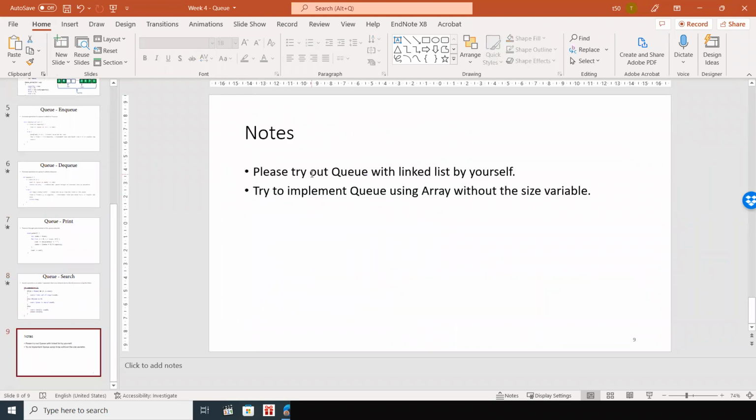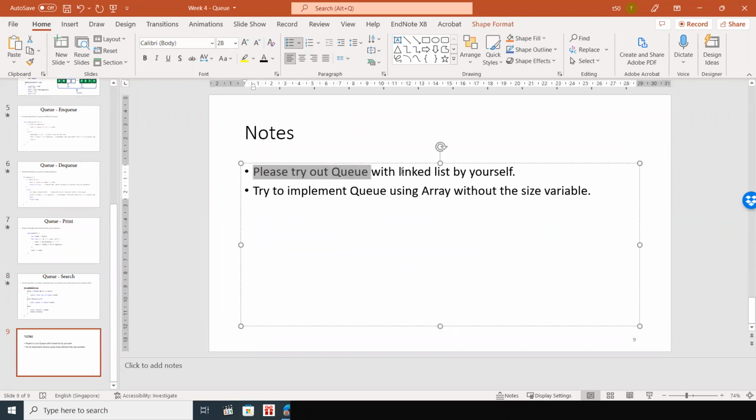One more thing, please try to implement queue with linked list. I gave this as an assignment for stack, right? So you need to implement stack using linked list, and note that you can't use the original linked list code.